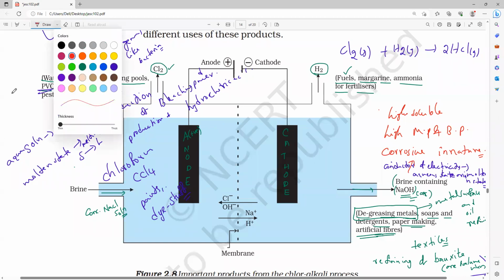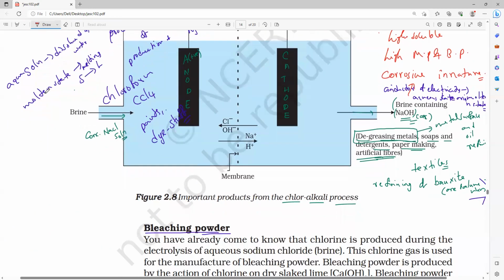How many of you know dry cleaning? Normal washing and dry cleaning. It is used for making solvents for dry cleaning. So what is the solvent name? For example, trichloroethane.